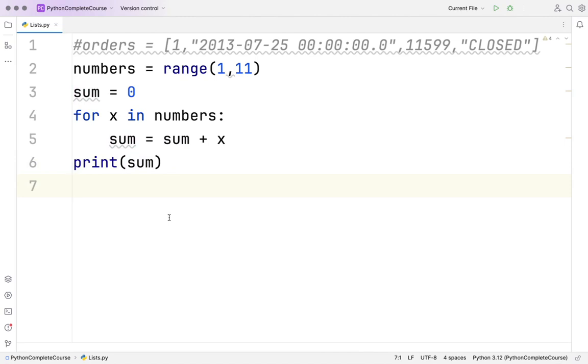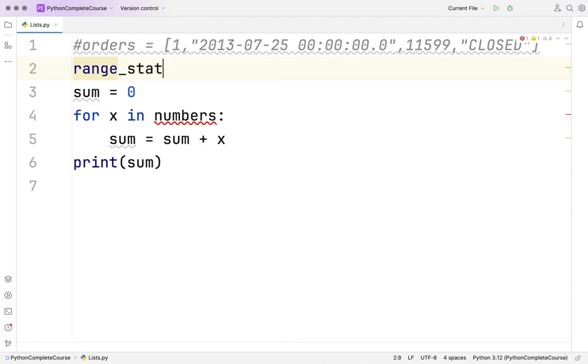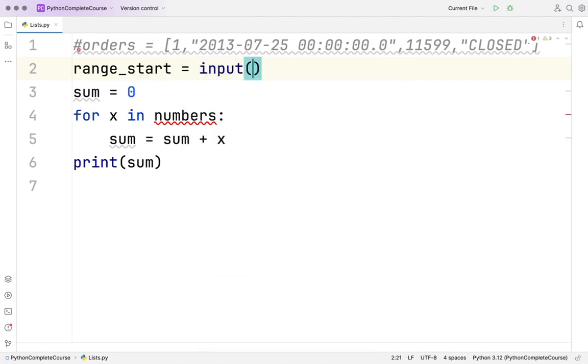Now what I would want is, instead of me defining the range here, let me take it from the input. I would say, okay, give the starting range, give the ending range, and we will calculate the sum in between that. So I'll say range start equal to input, starting range.